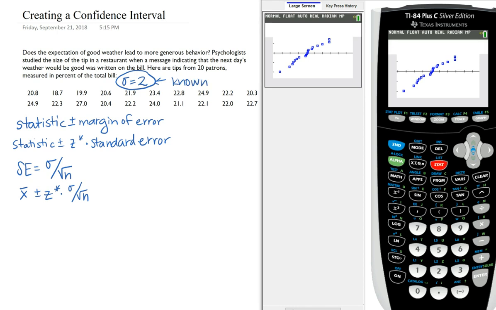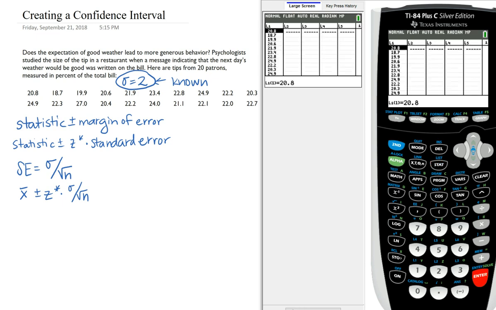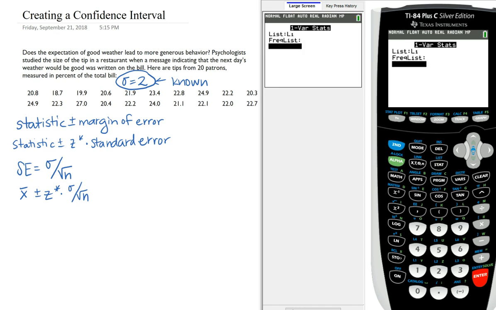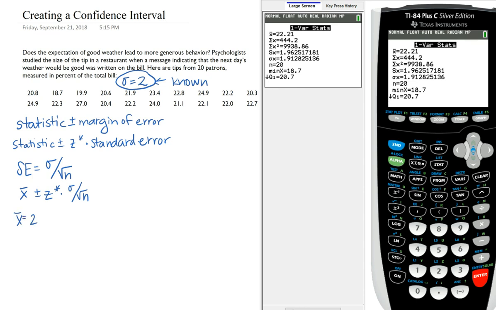Well, I'm going to run my summary statistics and pull my x bar. I'm using L1. My x bar is equal to 22.21. Because I haven't given myself a confidence level yet, I'm going to do a 95% confidence interval. I would use a z critical value of 1.96. The standard deviation of the population was given to us as 2, and our n is 20.